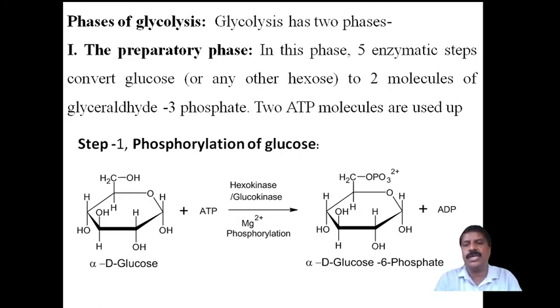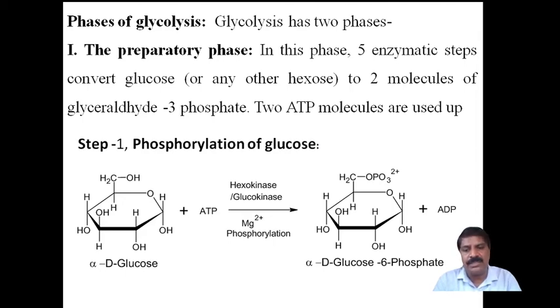Now the first step is phosphorylation of glucose. I take alpha-D-glucose, which undergoes addition of ATP in the presence of hexokinase or glucokinase as the enzyme, with magnesium ion as cofactor, and undergoes phosphorylation to form alpha-D-glucose 6-phosphate.